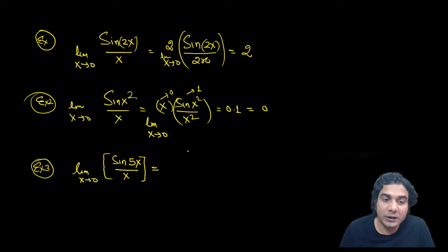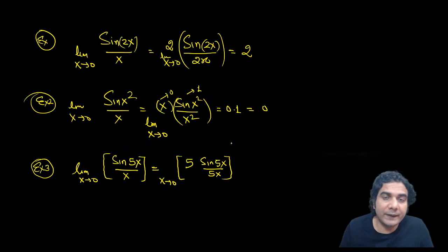So first of all, we need to make sine theta upon theta. In the numerator the angle is 5x, so you need to multiply and divide by 5. So it is going to be sine 5x divided by 5x. x is approaching 0. Now you can see that angle theta is 5x and theta is approaching 0, 5x is approaching 0 because x is approaching 0.